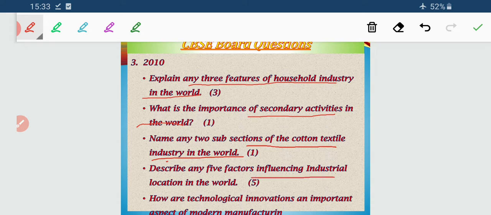Describe any five factors influencing industrial location in the world. Already given in the notes, just follow the notes.